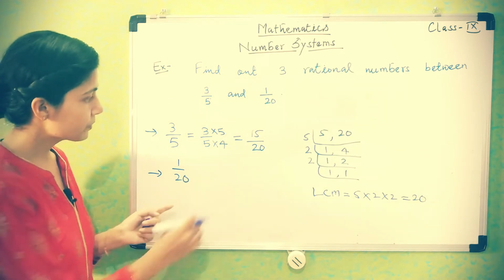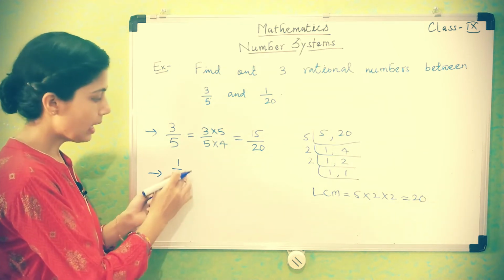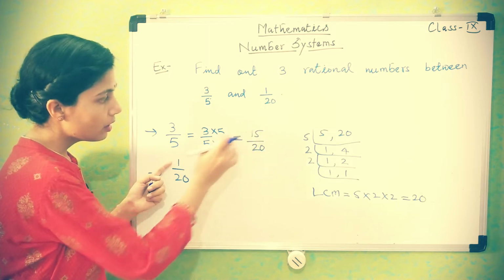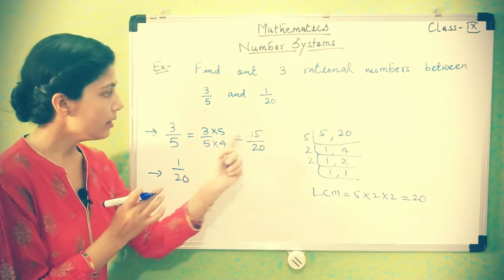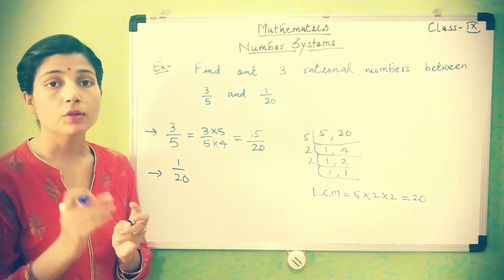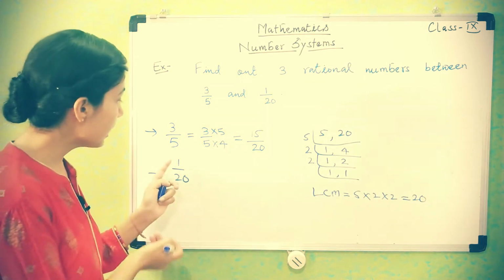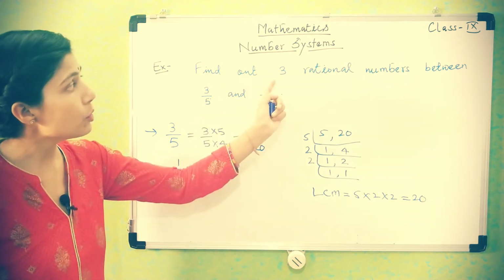Now you can see the denominators are the same, and now look at the numerator parts. One is 1 and the other is 15. So there are 13 numbers lying between 1 and 15, and you have to list out only 3.